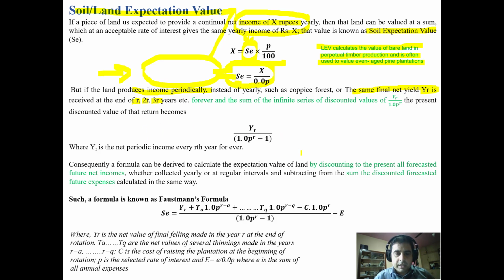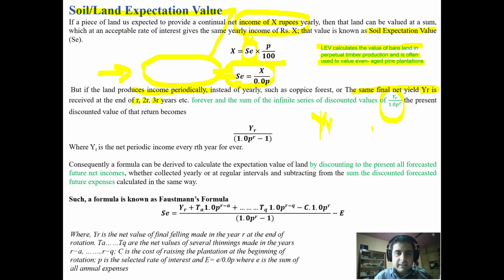In the first case, Y is the yield from the forest on the first rotation. This is YR, and its discounted value, because we have not achieved it yet, is YR upon 1.0P raised to power R.